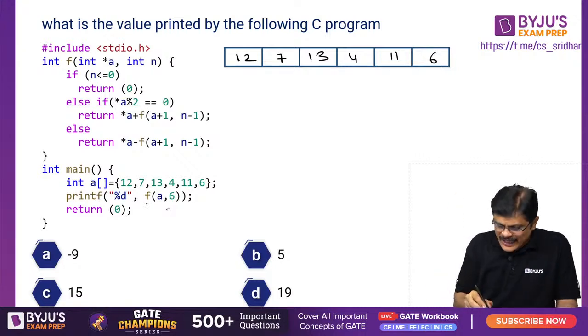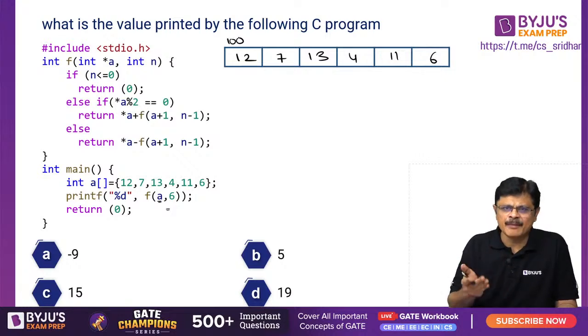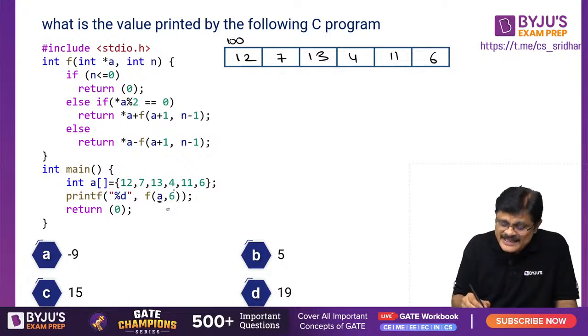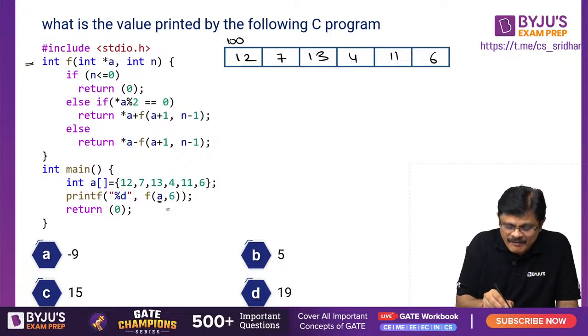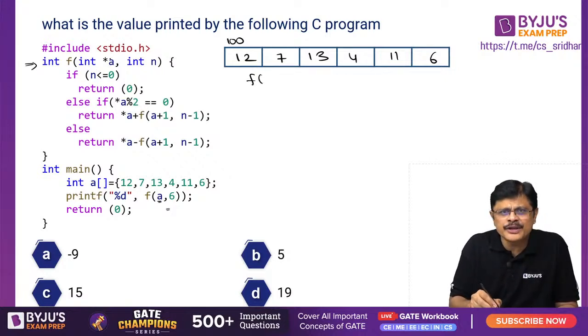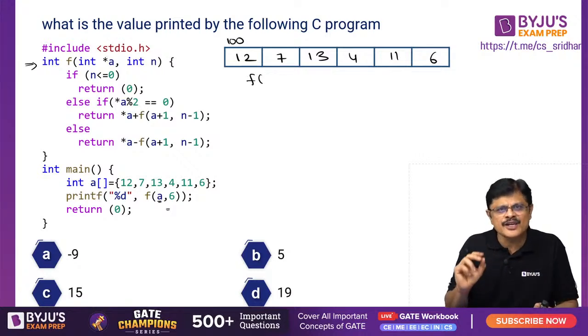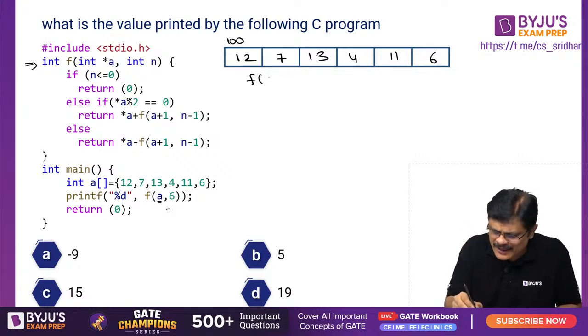Now what I am doing is sending the array name. The array name is the address of the array. Suppose the address of the array is 100, the starting memory location. So 100 is sent with the size. This function is called with the address, int *A. You can write A without any values, or you can send the size also. There are three different ways of passing an array. All will refer to the same thing, the address of the 0th location. So A will contain this address and you are calling with size 6.